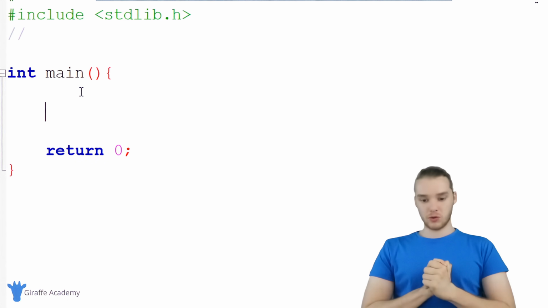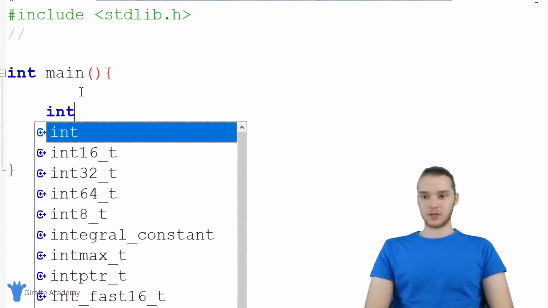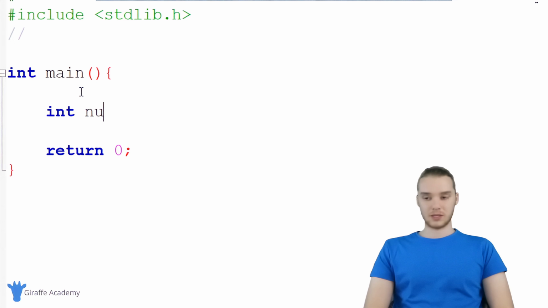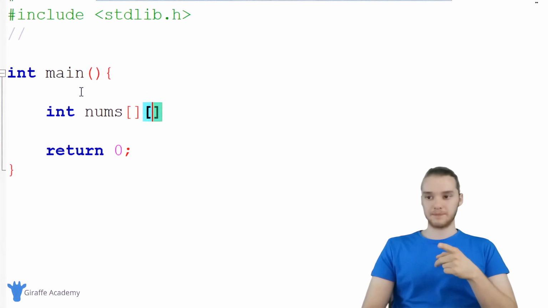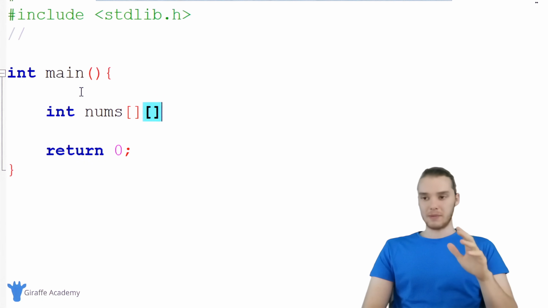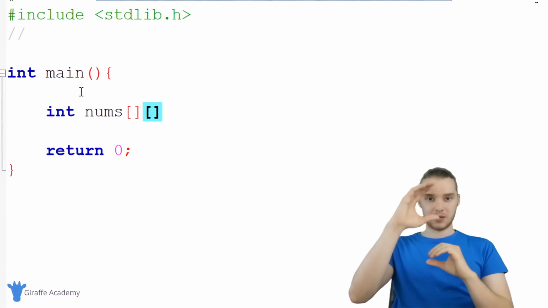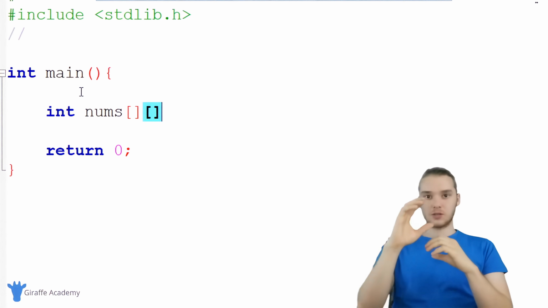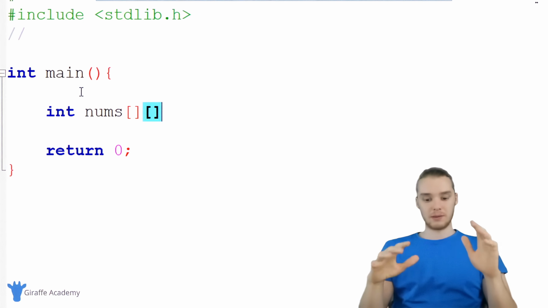So in order to create a two-dimensional array, I'm just gonna make an array of numbers. So I'm just gonna say int, and we'll give this a name. So why don't we just say nums? And normally when we create an array, after we'd say the name of the array, we'd make an open and closed square bracket. But when we create a two-dimensional array, we're gonna make 2 open and closed square brackets, just like that. These 2 open and closed square brackets will basically represent like the width and the height of our array. So you guys will see what I mean in a second, but basically we're gonna have elements in the array, and then each of those elements is gonna be an array, and we'll have elements inside of it. So these 2 squares will allow us to manipulate all that stuff.